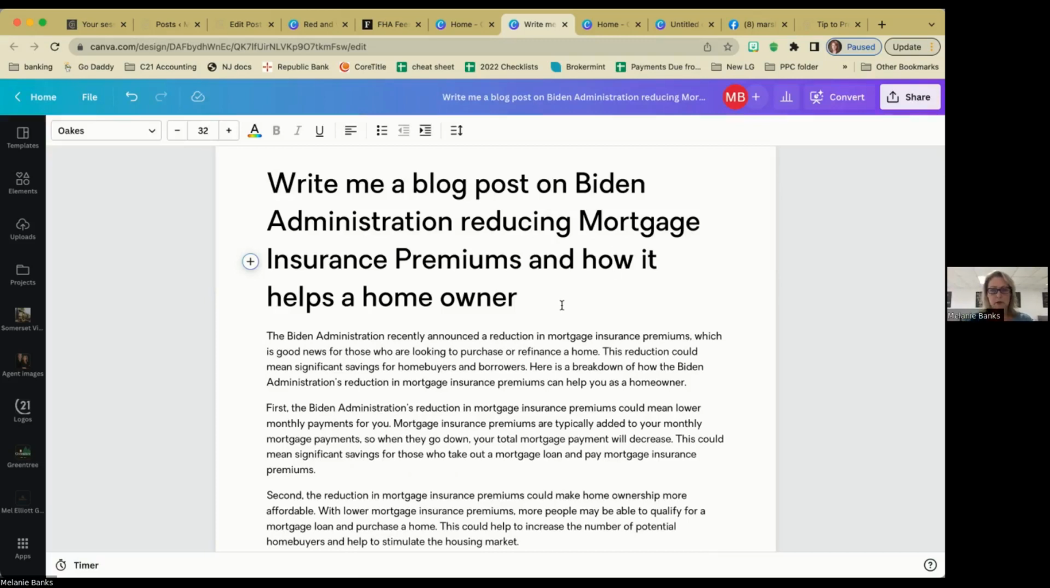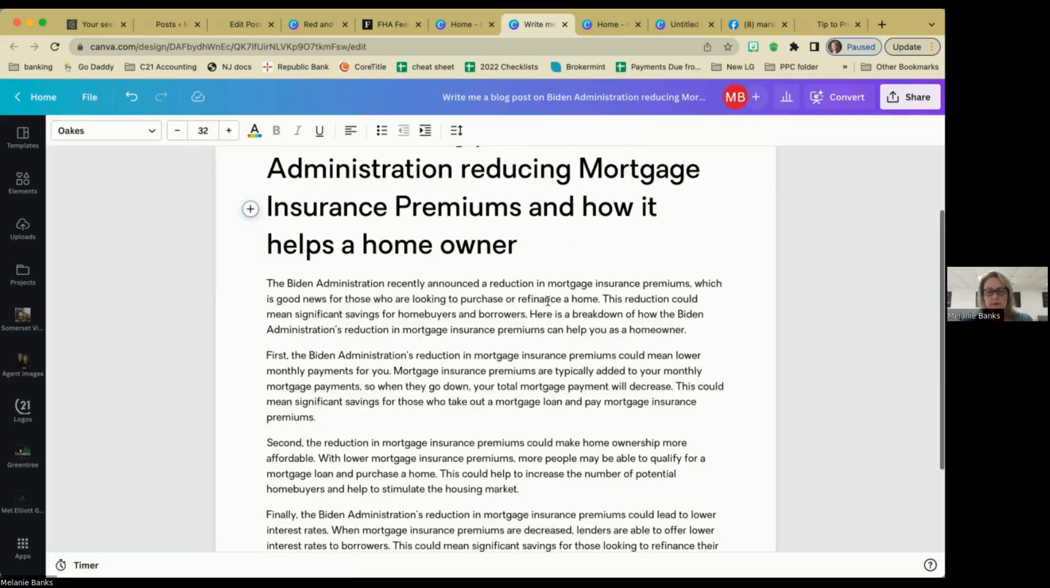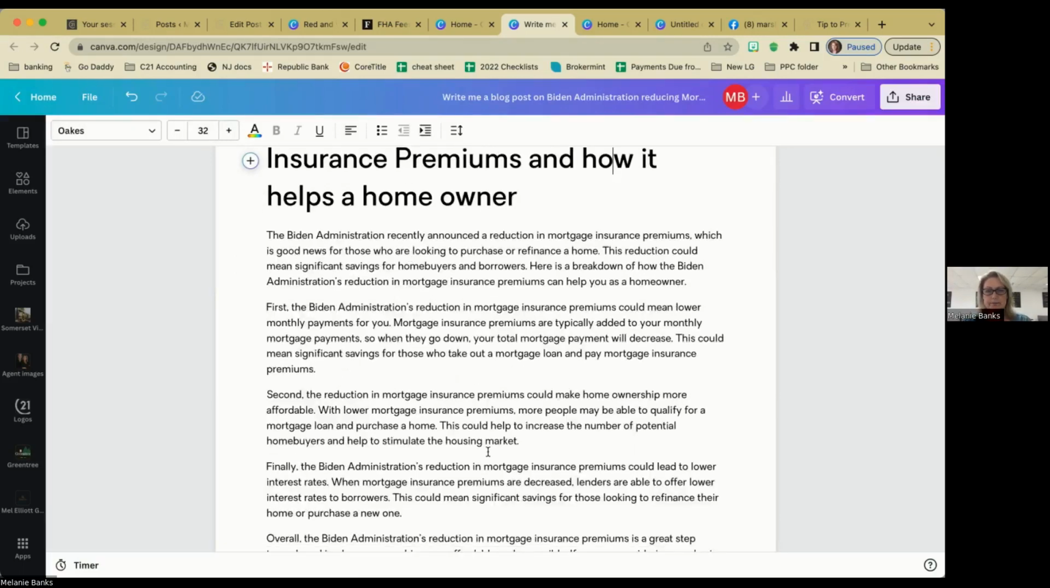Now, if you guys don't know, on February 22nd, they actually just reduced those premiums from, I think, 0.85 down to 0.55. And I believe if an FHA puts 10% down, the rate is actually reduced to 0.5, and their insurance premium goes away after 10 years. So that's exciting. So I want to get this information out to the public. I want to be excited about it. I can let AI write this.